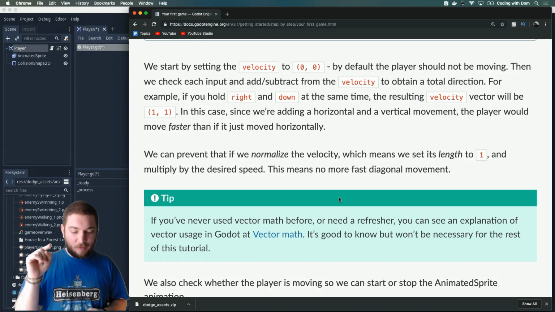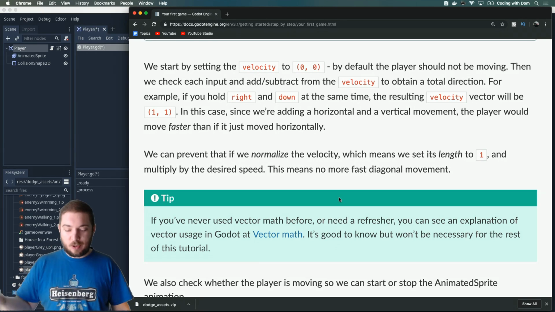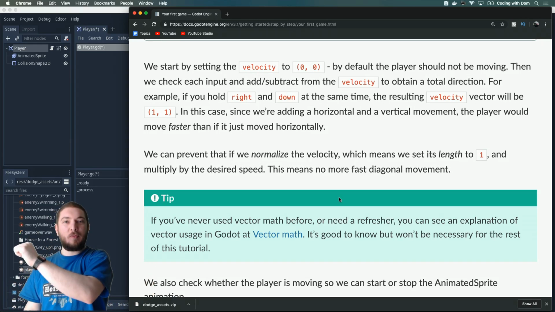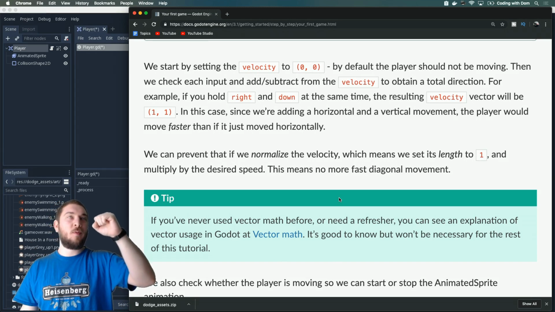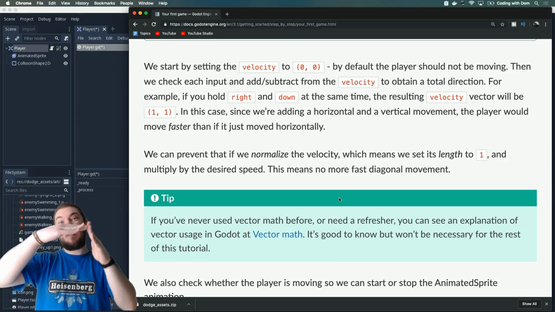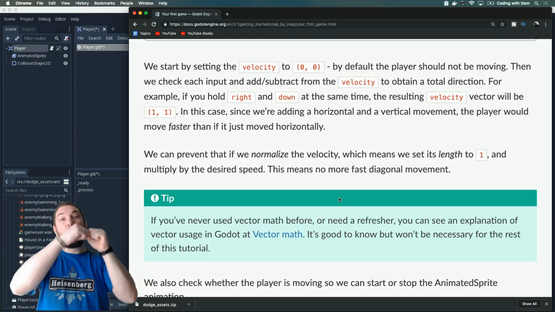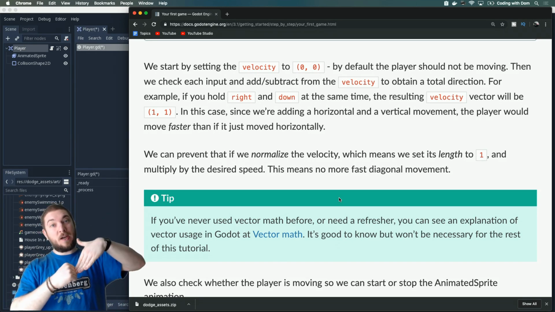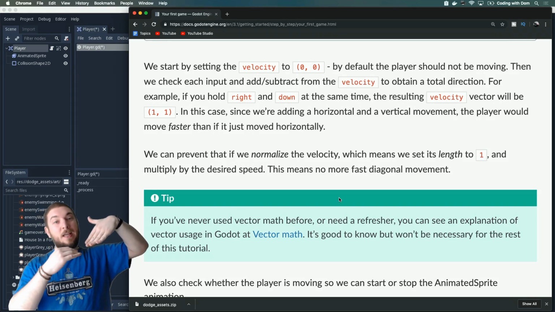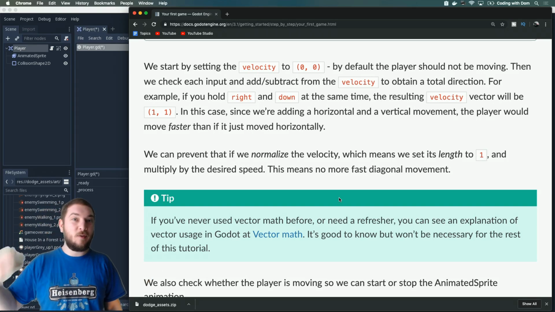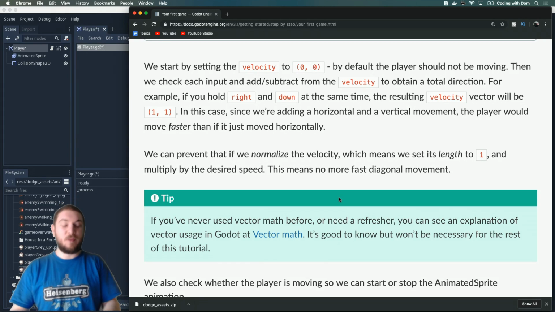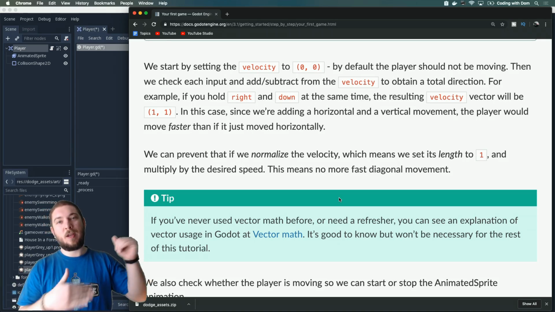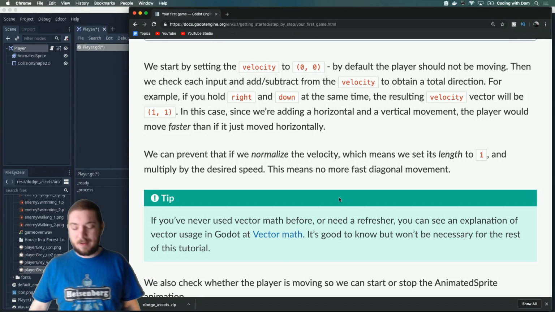Aha! So that's why we use the normalize function to prevent that. Okay, so the whole idea is if I press right, I'm going to be moving 1 block at a time right. If I press down, I'm going to be moving 1 block at a time down. But if I press both together, then I would be moving 2 blocks at a time, because I'd be moving 1 right and 1 down, and that would mean my speed would be higher. But what I'd have to calculate is some weird math function with, I don't know, the Pythagorean theorem. I don't know what's involved to normalize it, but this normalize function automatically makes sure that it uses the right thing and that I don't have to worry about math that I don't know.